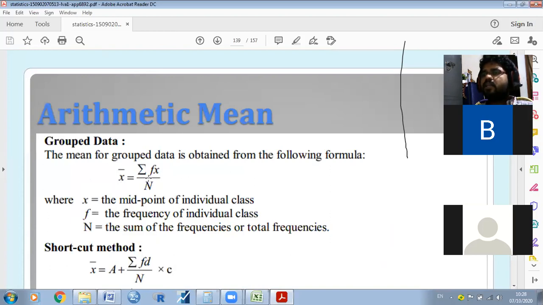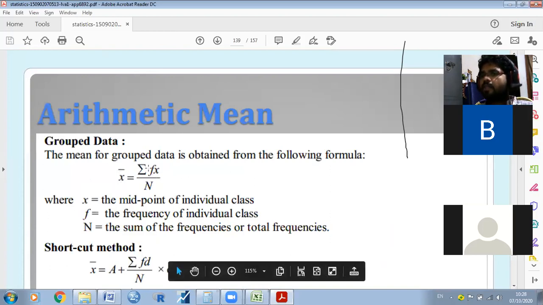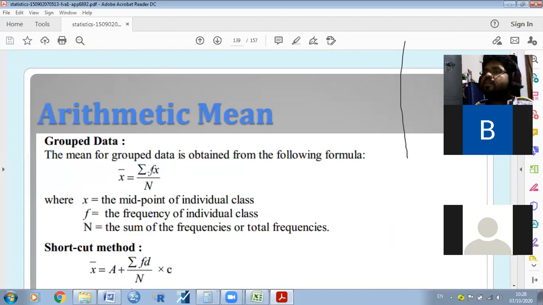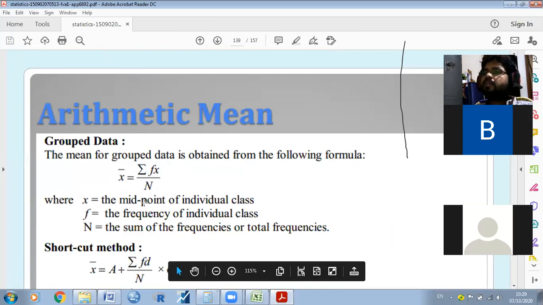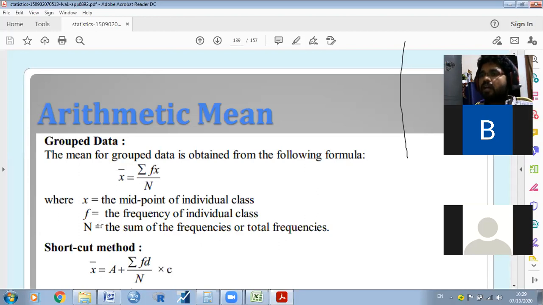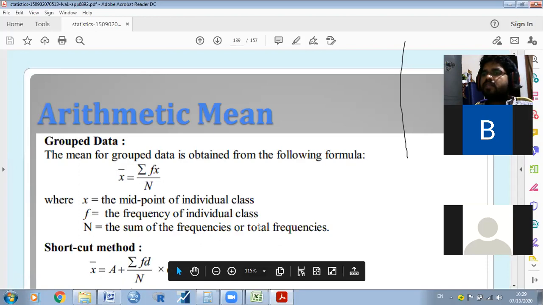Here x bar is the average, sigma is the total, and f of x is f into x. F is the frequency, and x is the variable value, divided by n. Here x is the midpoint of the individual class, so we need to calculate the midpoint also. F is the frequency of the individual class, and n is the sum of frequencies, the total number of observations.